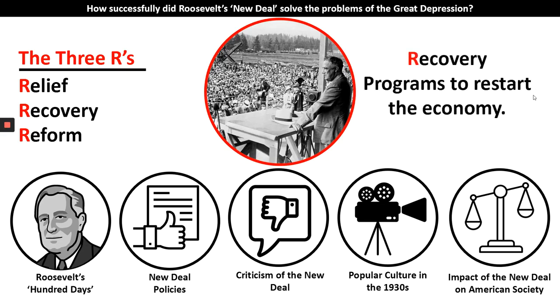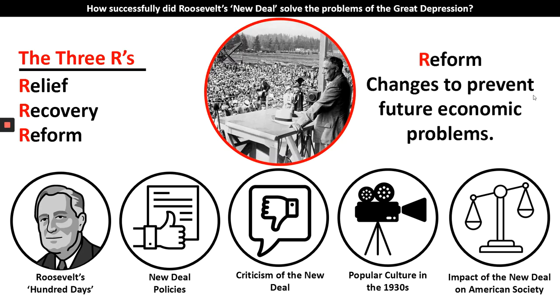Recovery. These are the programs that are going to help America recover from the Great Depression. And so Roosevelt put together a series of programs to restart the economy, to get America moving again. And then finally, reform. Reform or change. These are the changes that are going to prevent future economic problems. This is reforming of the banking system. This is reforming of the way that American governments deal with employment and welfare. So those are the 3 things that were really helpful to remember when you're studying the New Deal.